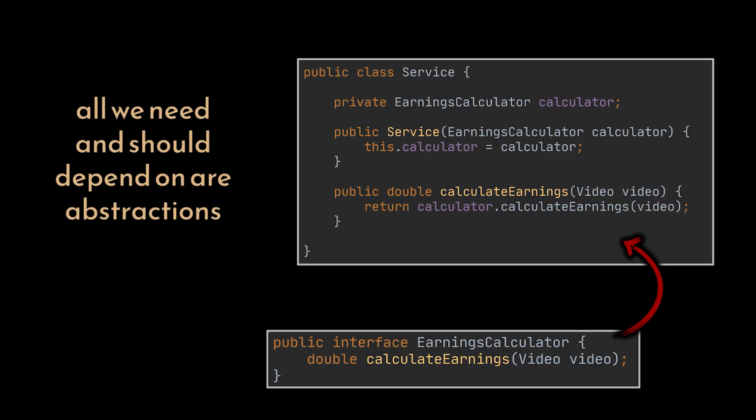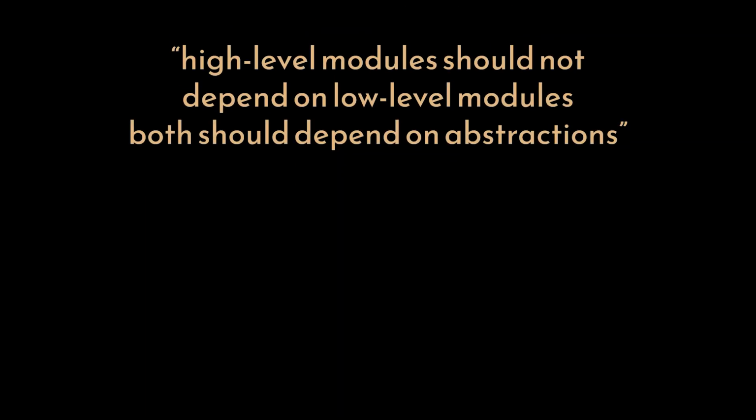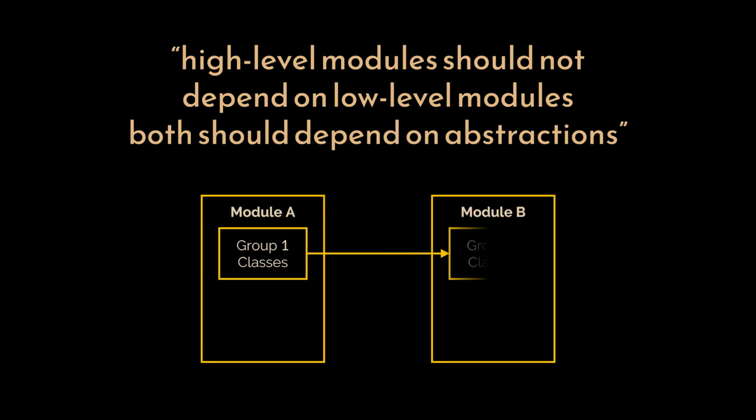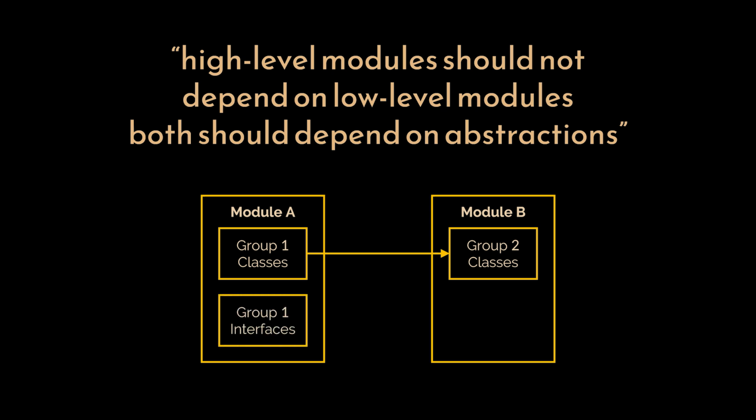This can be clearly seen in this example where we pass the interface to the constructor instead of the specific calculator implementations. Moreover, this principle can also be extended to include modules and packages and not only classes. So, suppose we have inside our first module a set of classes that depend on another set of classes present in the second module. To apply the Dependency Inversion Principle, what we should do is abstract the first set of functionalities into interfaces, then let both the first and second set of classes depend on the interfaces we created. You see, high-level modules should not depend on low-level modules. Both should depend on abstractions, and that is exactly what we did here.